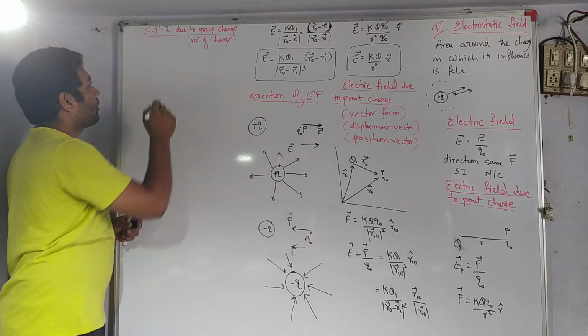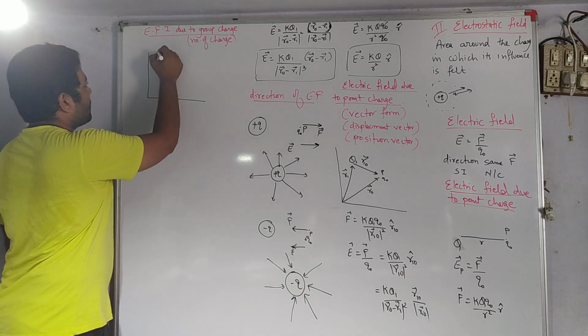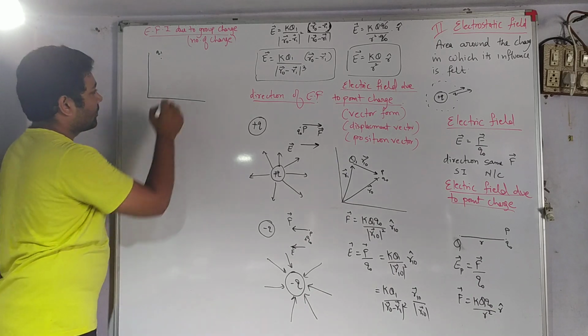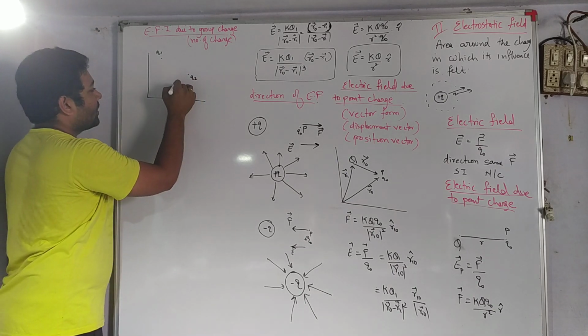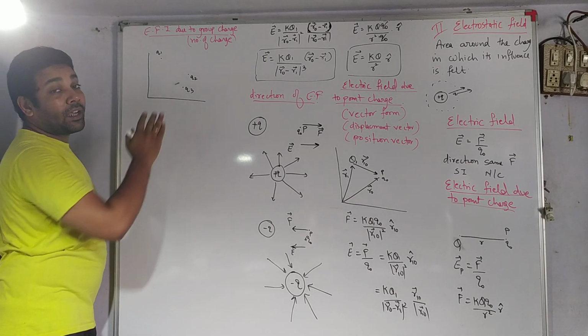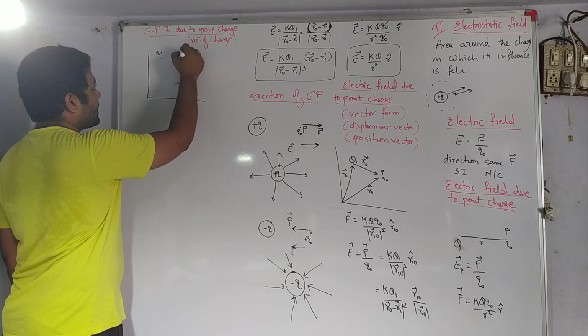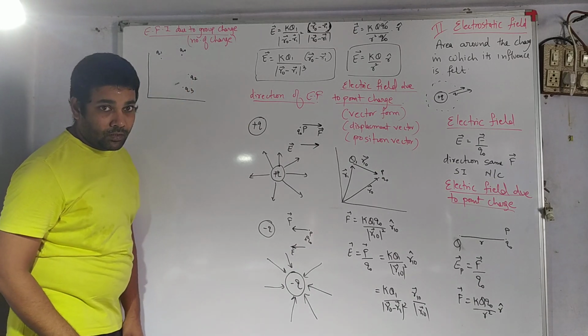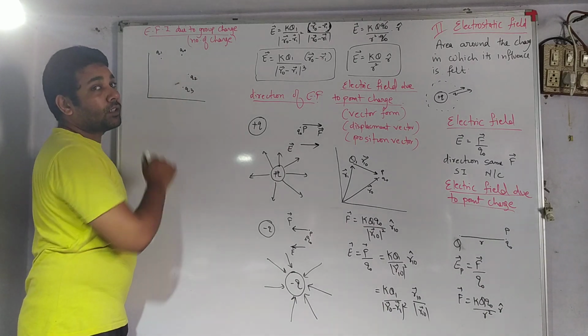Let us see how. If I have a charge Q1, another charge Q2, another charge Q3, and so on, I have many charges. Now I want to calculate electric field intensity on the charge Q0 due to 1, due to 2, and due to 3.